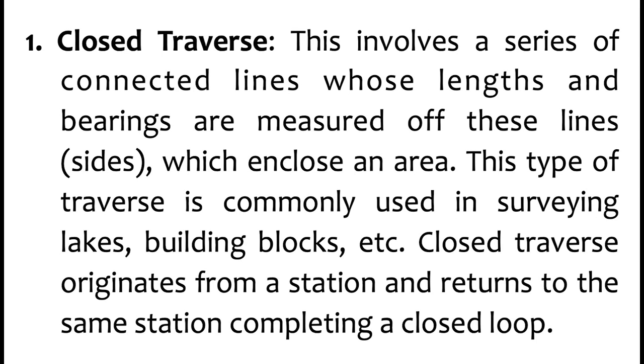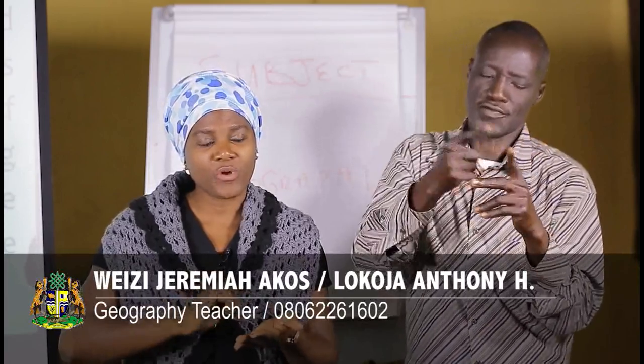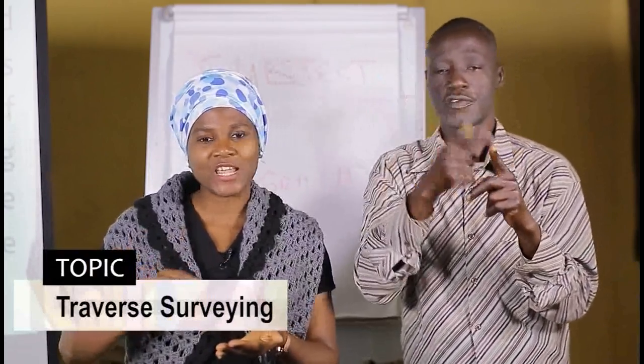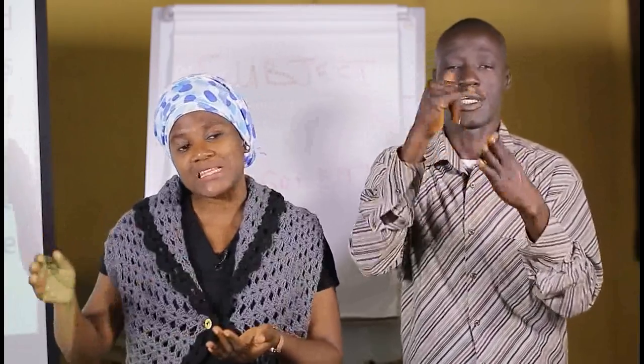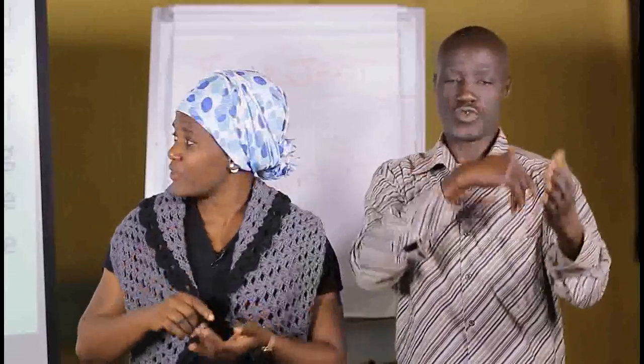A closed traverse originates from a station, that is a starting point, and returns to the same station, completing a closed loop. What it means is you start from one point, you measure from point A to point B, from point B to point C. At the end of your measurement, let's assume your last point is E. E will now come back to A, giving you a closed traverse.